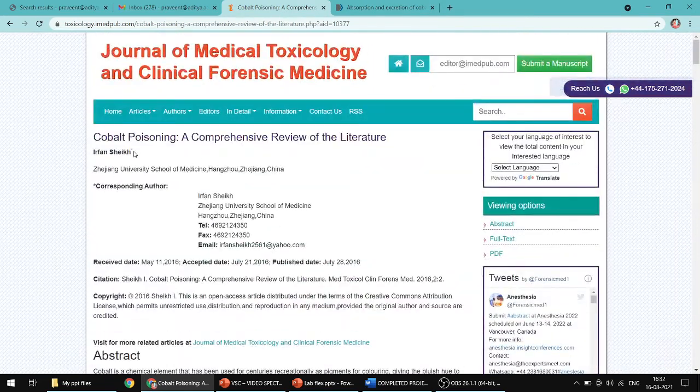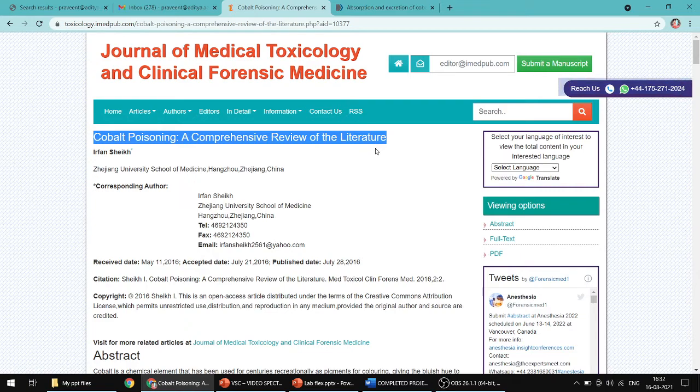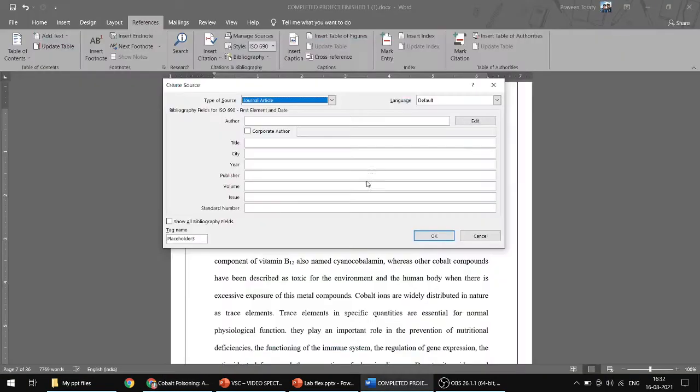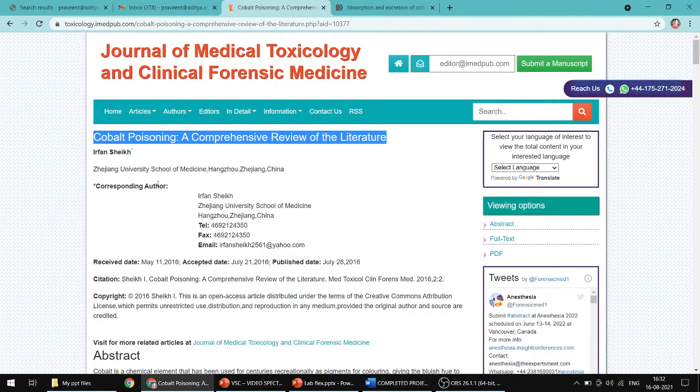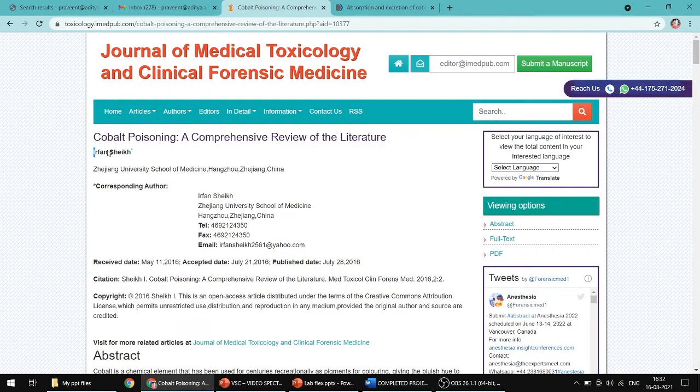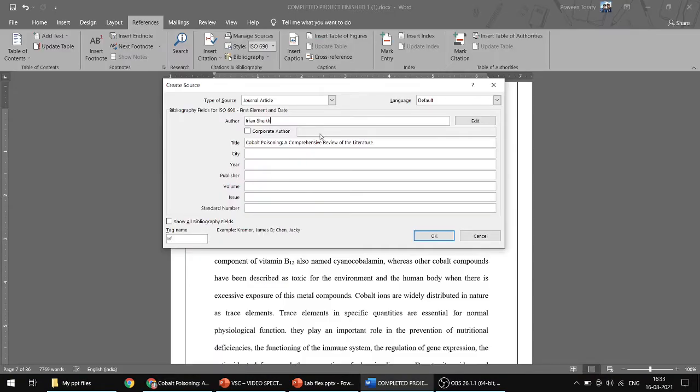So this is a paper. This is a journal paper which is taken. I will copy its title and paste it here, and his name is Irfan Sheikh. He is the author of all this particular thing. He is from this university. His phone number and his mail ID, all the things are given, and the date of publishing, all the details are given. Then copy his name and put it here.